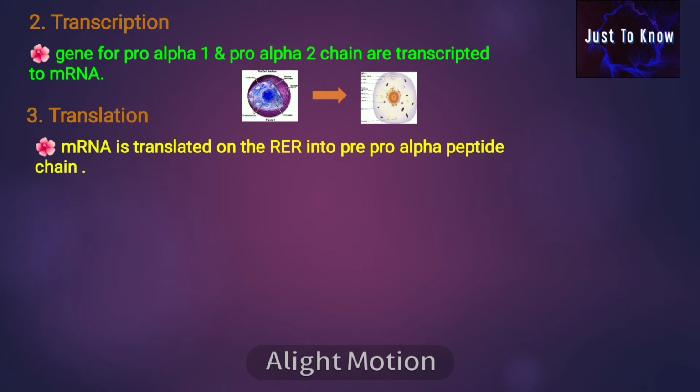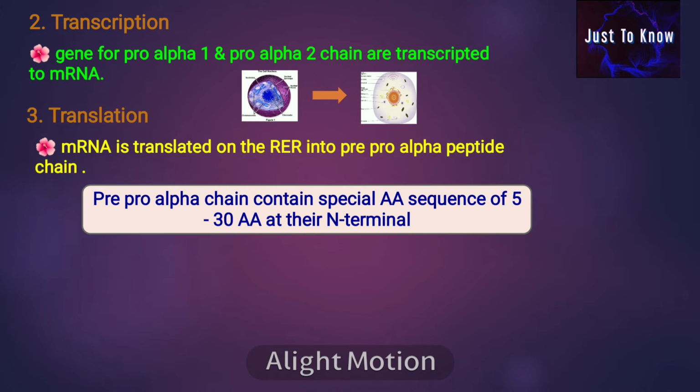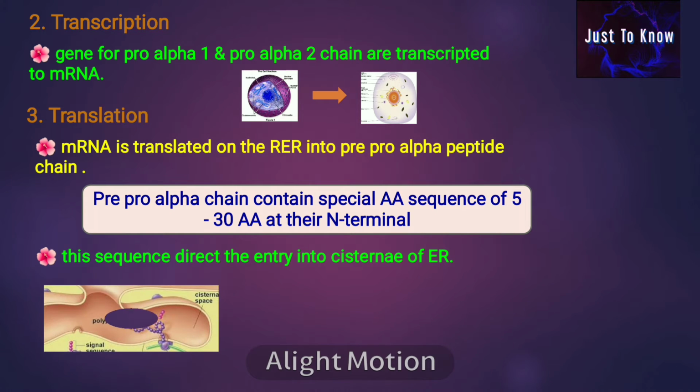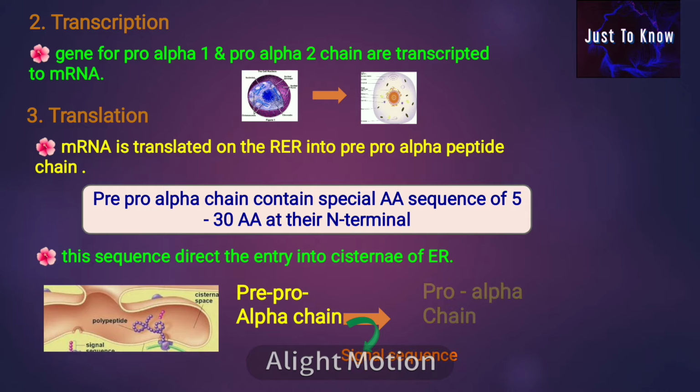Translation. The mRNA in the cytoplasm is translated on the rough endoplasmic reticulum into the pre-pro-alpha peptide chain. The pre-pro-alpha chain contains a special amino acid sequence of 5 to 30 amino acids at its N-terminal end. This sequence directs the entry into the cisternae of the endoplasmic reticulum. Inside the endoplasmic reticulum, the pre-pro-alpha chain is converted to the pro-alpha chain by the removal of the signal sequence.